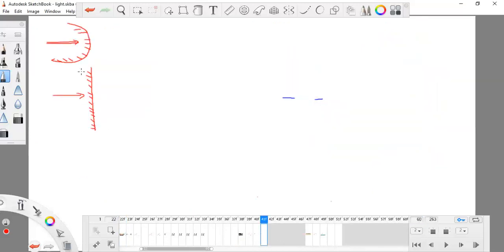So I'm going to draw this as a line. This is my mirror, and you know that on a concave mirror the light rays strike at this side, which is also known as the left side. Light rays always strike on the left side. So which light rays strike? If this is my mirror, light rays strike from any object.